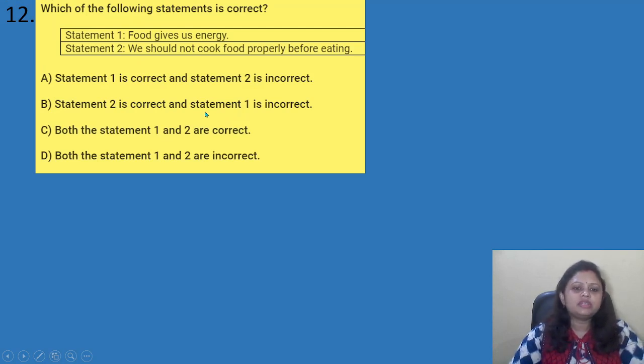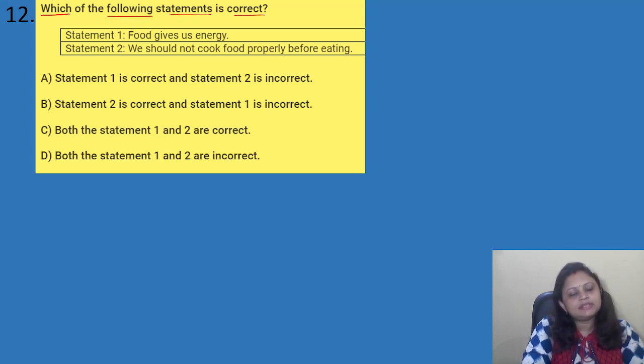Which of the following statements is correct? Statement 1. Food gives us energy. Statement 2. We should not cook food properly before eating. Options are A. Statement 1 is correct and statement 2 is incorrect. B. Statement 2 is correct and statement 1 is incorrect. C. Both the statements 1 and 2 are correct. D. Both the statements 1 and 2 are incorrect. So, we have to find out which of the following statements is correct.